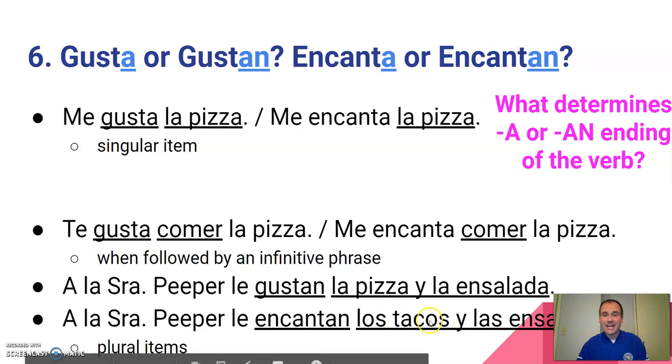Down here we have los tacos y las ensaladas. That's plural. So if that's plural, my verb also has to be plural. Encanta needs to be encantan. Or la pizza and la ensalada, we're talking about two things here. That means my verb has to be plural. Okay?